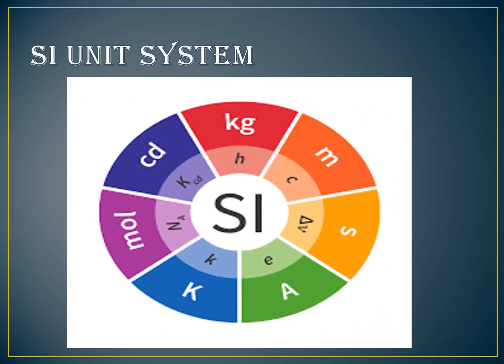Now, SI unit system. System International is the French abbreviation for SI unit system. It is the system of units used by scientists and engineers around the world nowadays, which is also called the metric system. Finally, we saw three types of systems, isn't it? FPS, CGS, and MKS. The MKS system is known as the metric system, and finally it is accepted all over the world, and it is the System International.